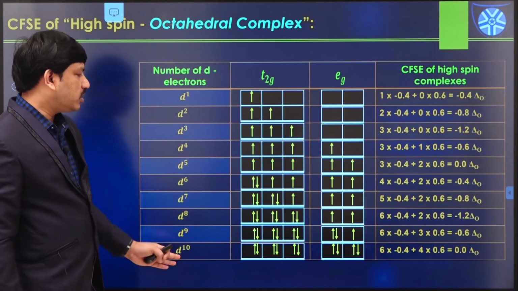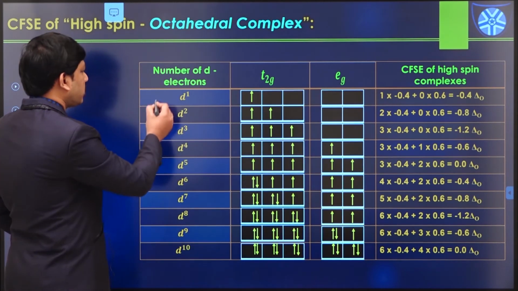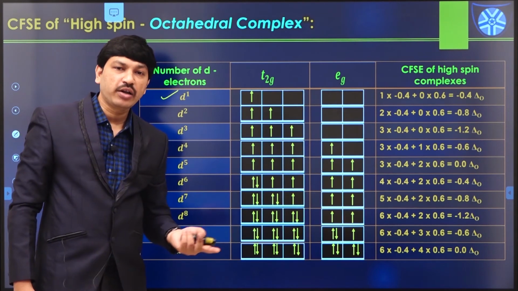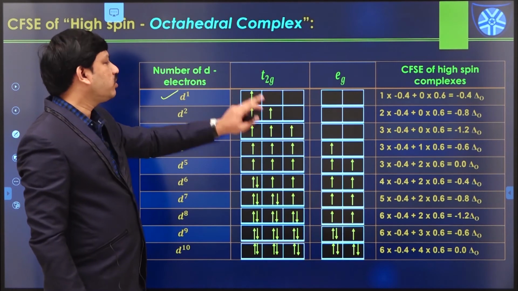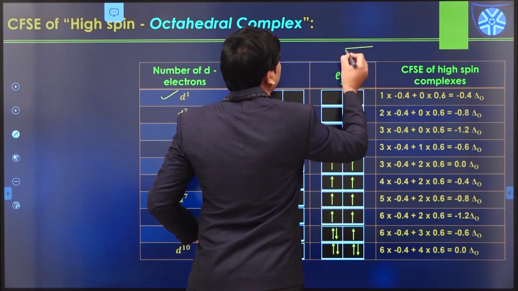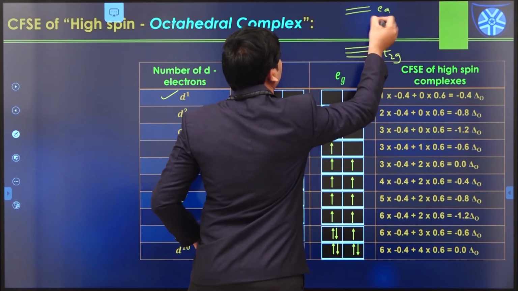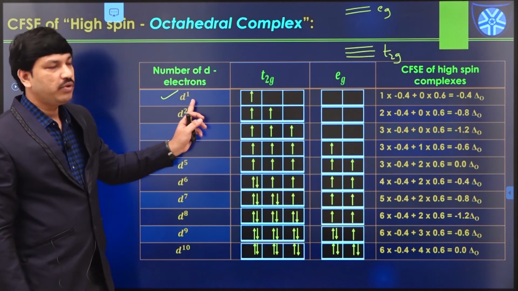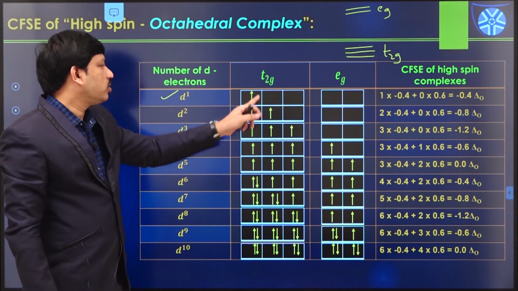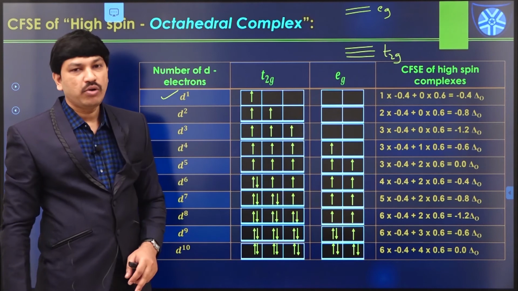So this table contains CFSE values of all types of d configurations. Let us say first d1 configuration. So in case of d1 configuration, how many electrons are available? Only one electron available, that electron enters into the t2g level, because we know that these are the t2g and these are the eg. That one electron goes to the t2g level only. So if we calculate CFSE value, that is actually minus 0.4 delta naught.